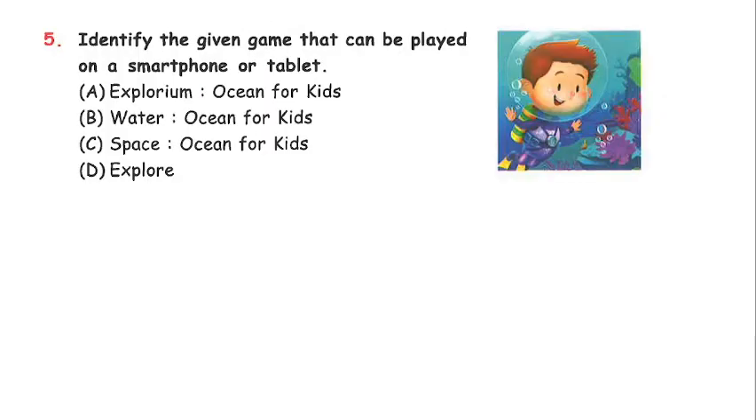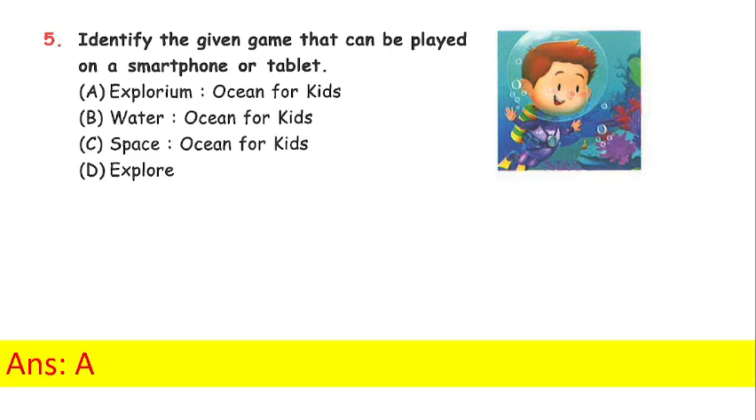Next, identify the given game that can be played on a smartphone or a tablet. A. Explorium Ocean for Kids. B. Water Ocean for Kids. C. Space Ocean for Kids or D. Explore. It's basically a GK type of question. Answer is A. Explorium Ocean for Kids. This game name is Explorium.